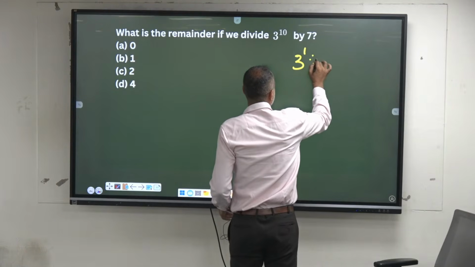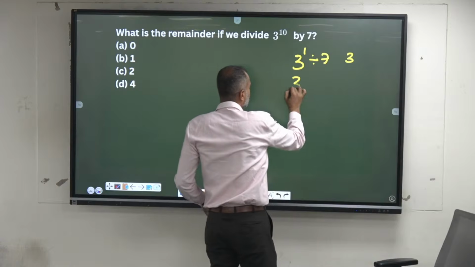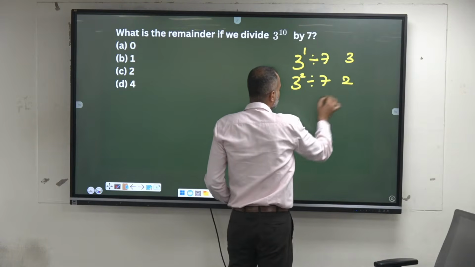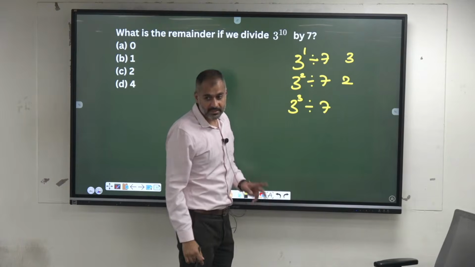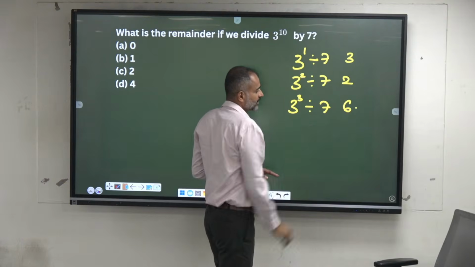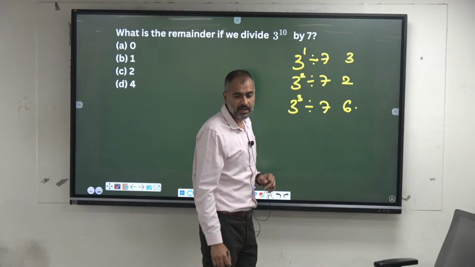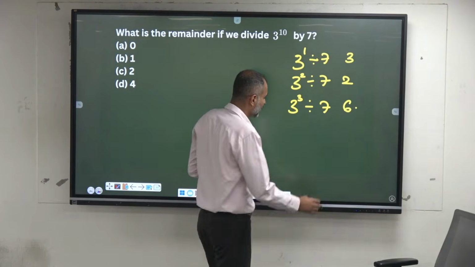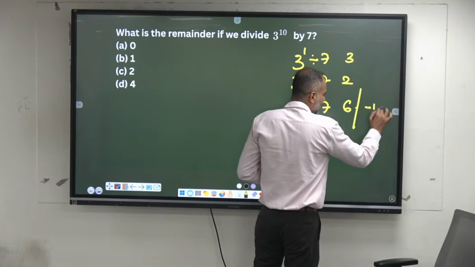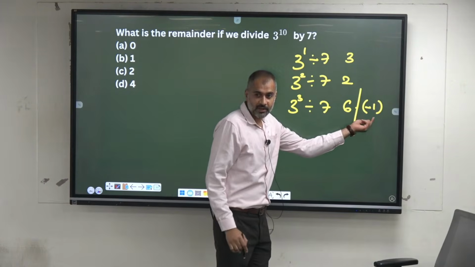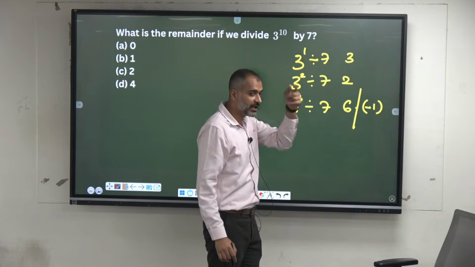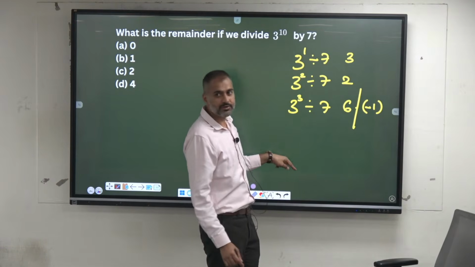3 power 1 when you divide by 7, what is the remainder? 3. 3 square when you divide by 7, remainder is 2. 3 cube when you divide by 7, remainder is 6. Now look here. If you are getting 6 here, can I write this as a negative remainder, 1 less? If you are getting minus 1 for 3 cube, when do you get plus 1? For the double of this.